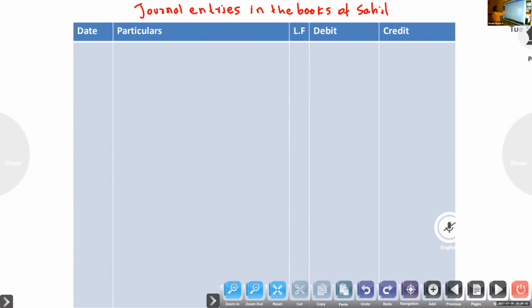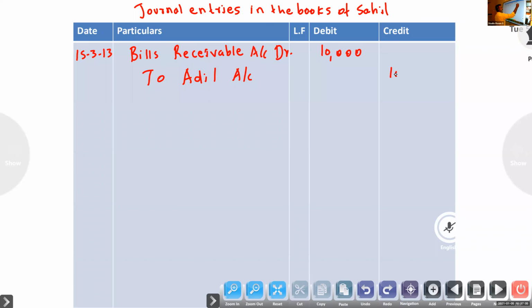So 15th March 2013, he received a bill: bills receivable account debit to Adil, 10,000, being acceptance received.